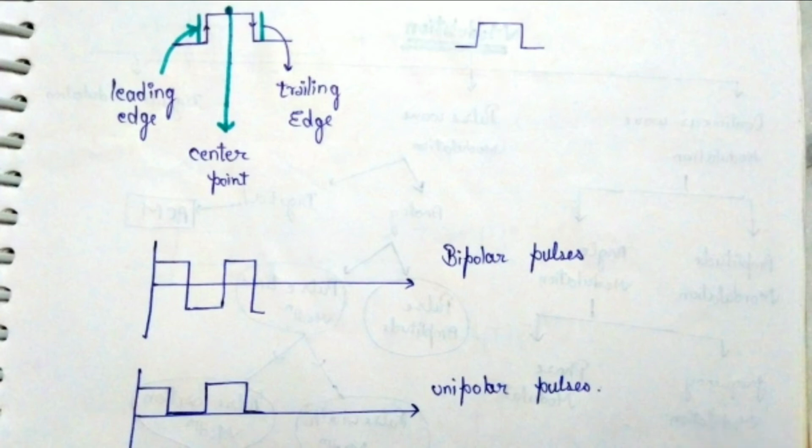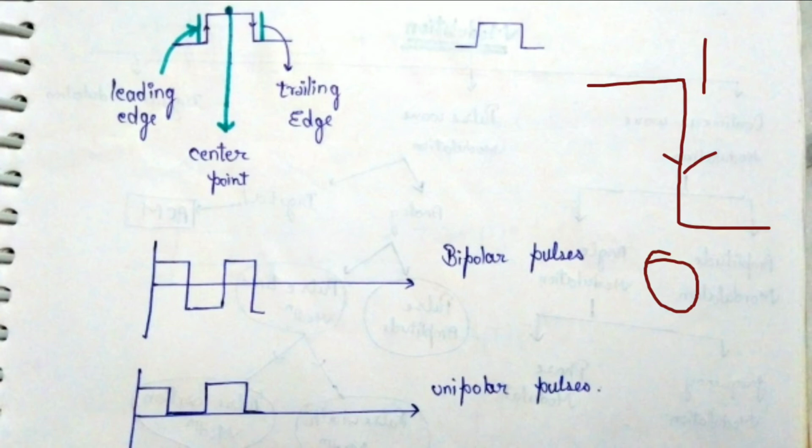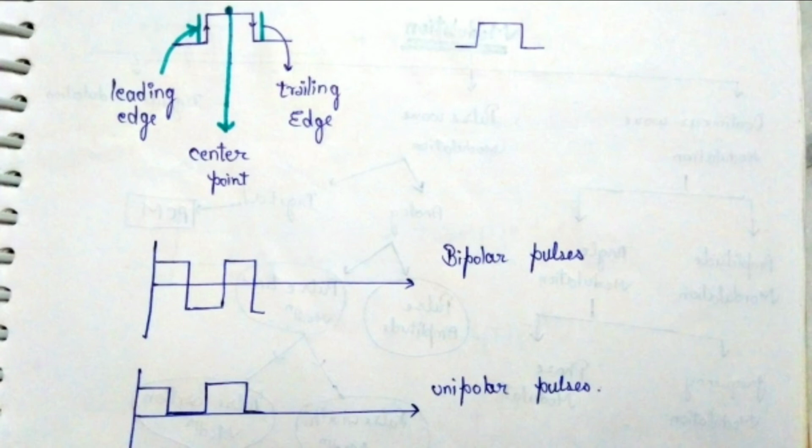And when we move from 1 to 0, this is called the trailing edge. Now we discuss bipolar and unipolar pulses. When we have a pulse on both sides of this line, this is called a bipolar pulse, and if we have a pulse on one side of this line, this is called a unipolar pulse.